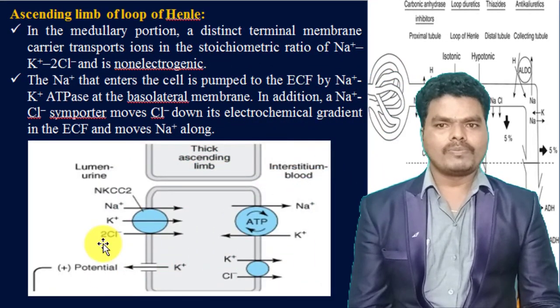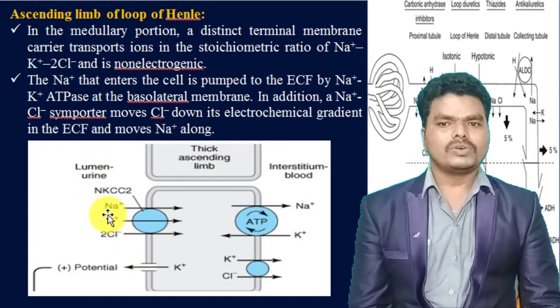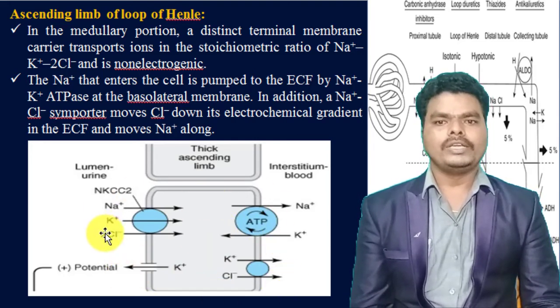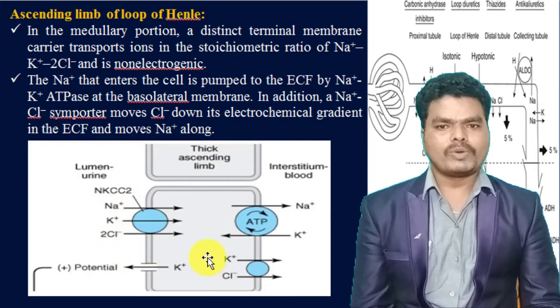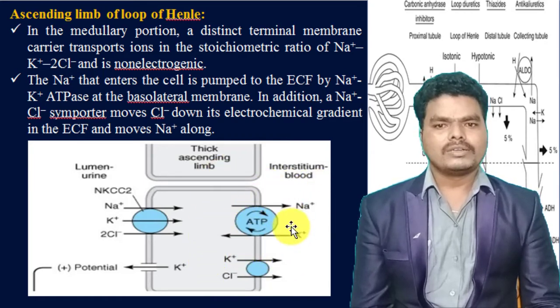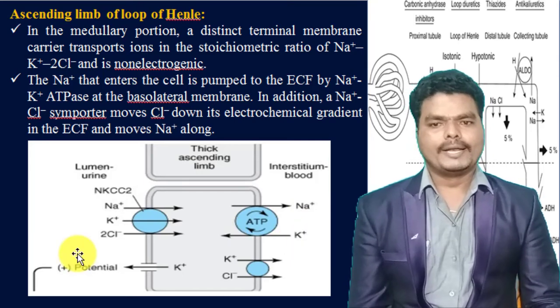At the ascending limb of the loop of Henle, there is a sodium potassium chloride symporter present at the lumen site. This symporter will reabsorb the sodium, potassium and chloride into the tissue of the lumen wall. After transport into the tissues, the basolateral membrane contains the sodium potassium ATPase antiporter. Through this antiport, sodium is reabsorbed into the bloodstream and potassium is excreted from the bloodstream into the lumen.